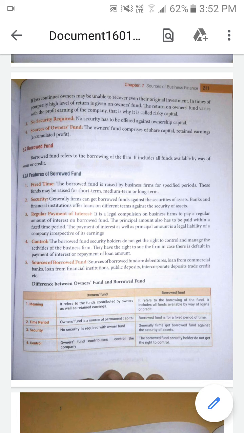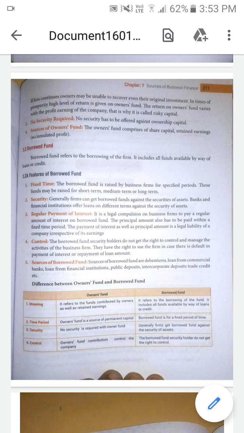Okay, next one is the borrowed fund. What is a borrowed fund? It is a borrowing of the firm. So it includes all the funds which are available by way of loan or credit. Borrowed funds are nothing but the borrowing of the firm from other financial institutions. So what are the important features? It is for a fixed time, because the borrowed fund is raised by the business firm for a specific period. It may be a short term loan, medium term loan or long term loan, as per the requirements of the business finance. And security means the firms can get the borrowed funds against the security of the assets.